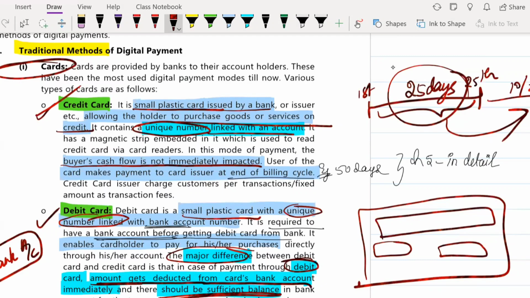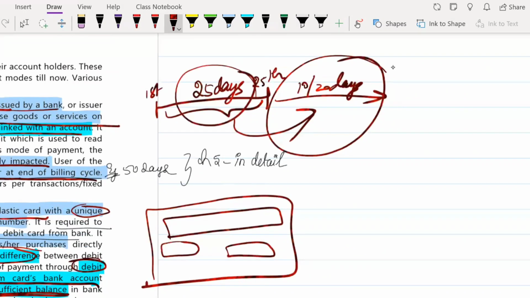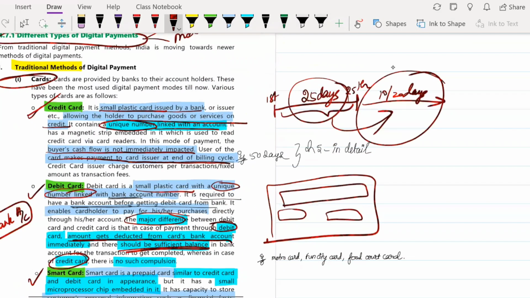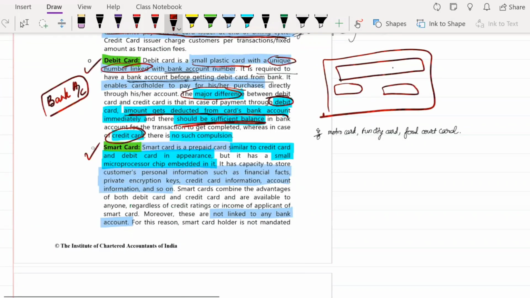Okay. Next is card payments to the card issuer at the end of the billing cycle. That's what I told you. At the end of the billing cycle, in the next 20 days or so, you have to make payment. This credit card we are going to discuss in detail in chapter number 5. Okay. So that was your credit card and your debit card.